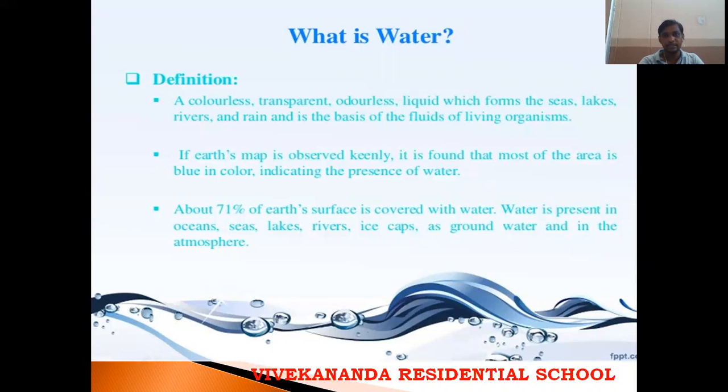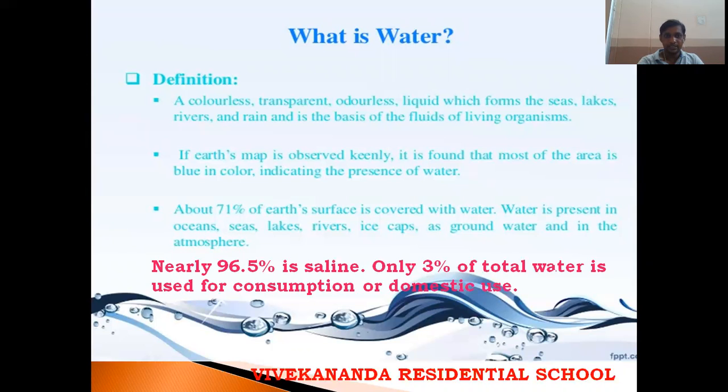That's why we see it in blue color. Okay, children. And in that 71%, nearly 96.5% is saline. Saline means salty. If I take the 71% of water as 100%, in that 96.5% is saline. The water is salty. So this water is present in the form of oceans, seas, and lakes. And only approximately 3% of the total water is used for consumption. Consumption means for drinking, bathing, etc., or for domestic use.